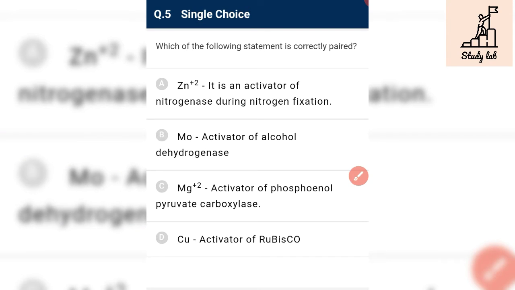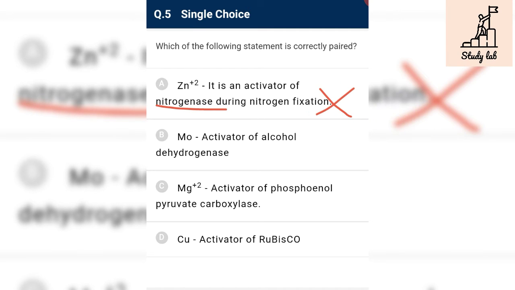Which of the following statements is correctly paired? Zinc is the activator of nitrogenase. No, zinc is the activator of alcohol dehydrogenase and carboxypeptidase. So it is incorrect. Molybdenum, activator of alcohol dehydrogenase. No, molybdenum is the activator of nitrogenase. So it is also incorrect.